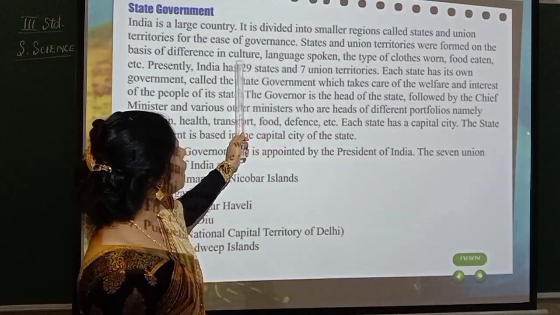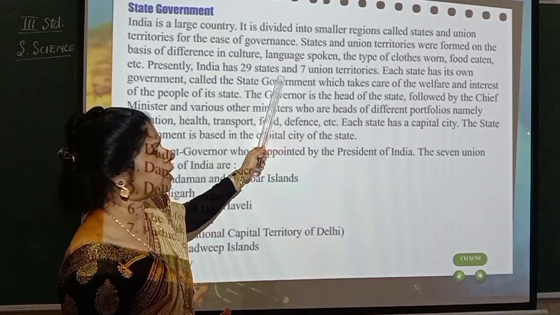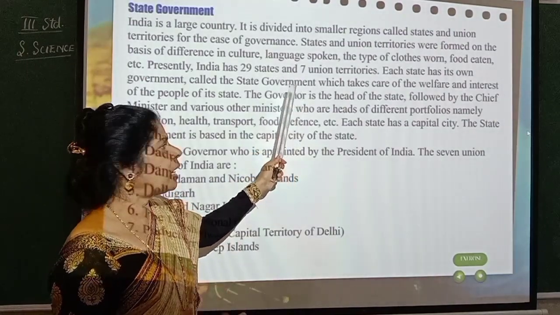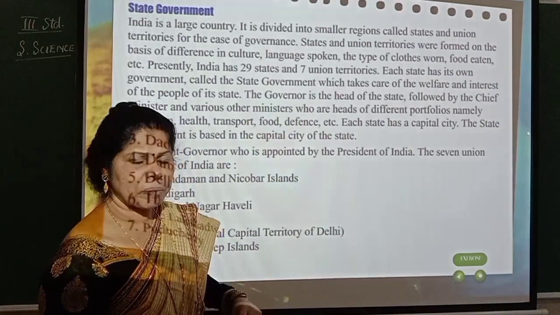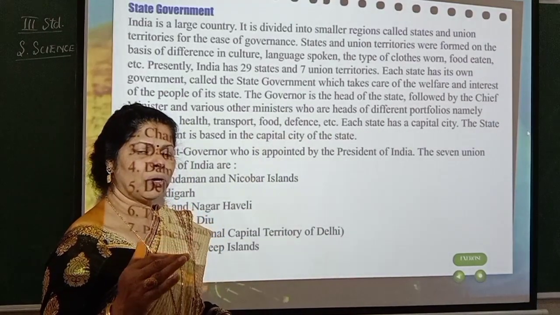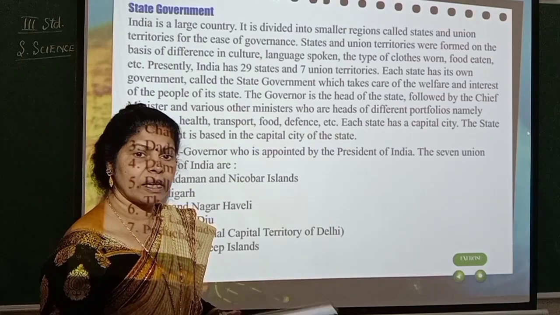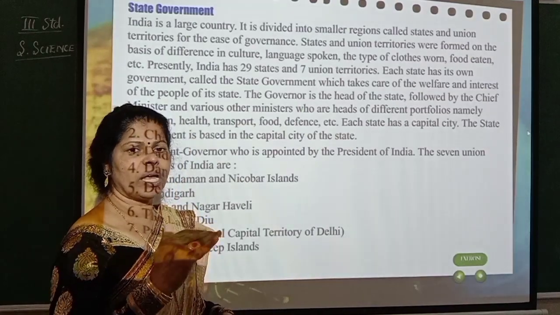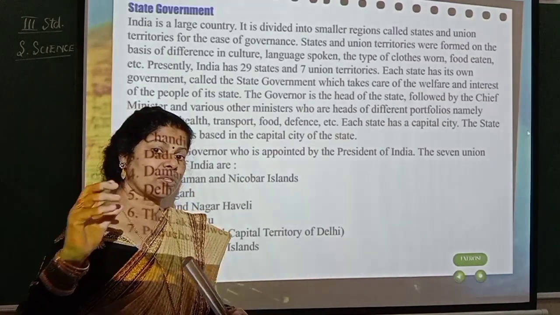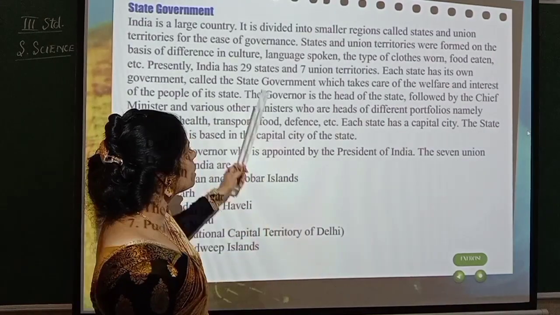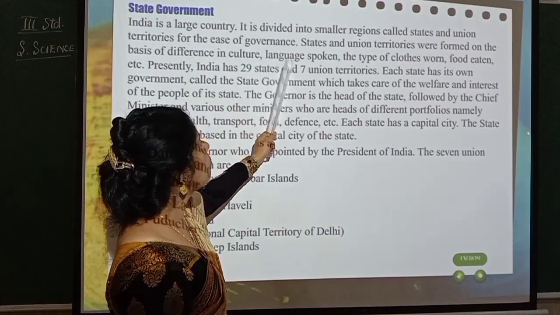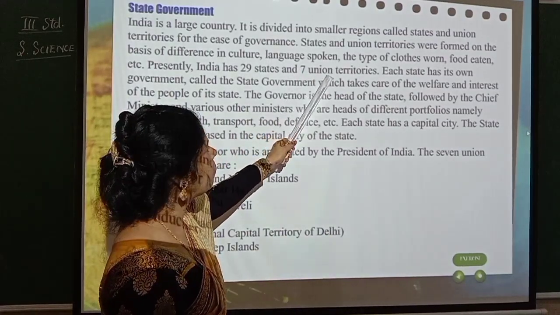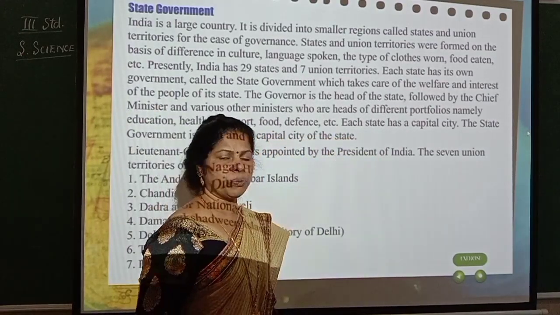Then, not only culture, but also language spoken. Now if you take Karnataka, Kannada is the language. Kerala, Malayalam is the language, isn't it? Then Tamil Nadu, Tamil. Andhra Pradesh, Telugu. Like that, when you go to Kashmir, it is Kashmiri, isn't it? So different states have different languages. So it is based on the languages they speak. So based on culture, based on languages they speak, then the type of clothes worn.